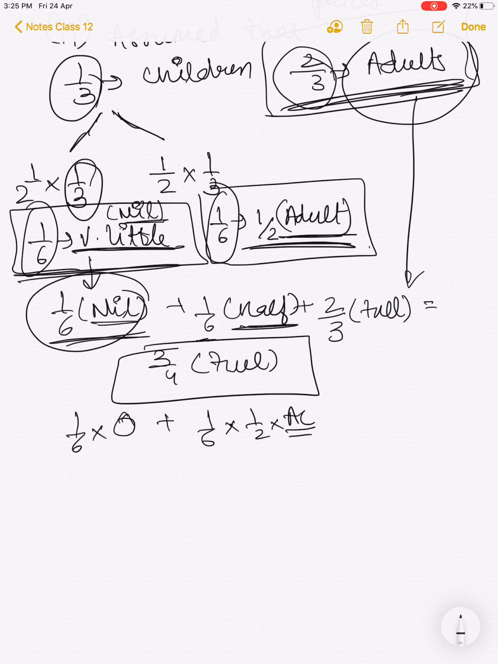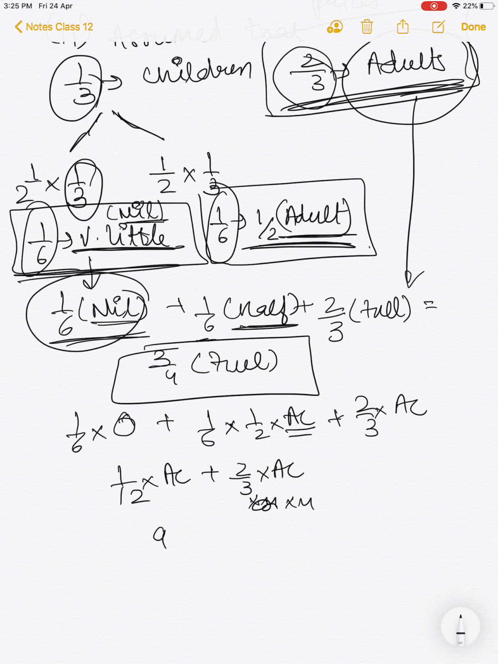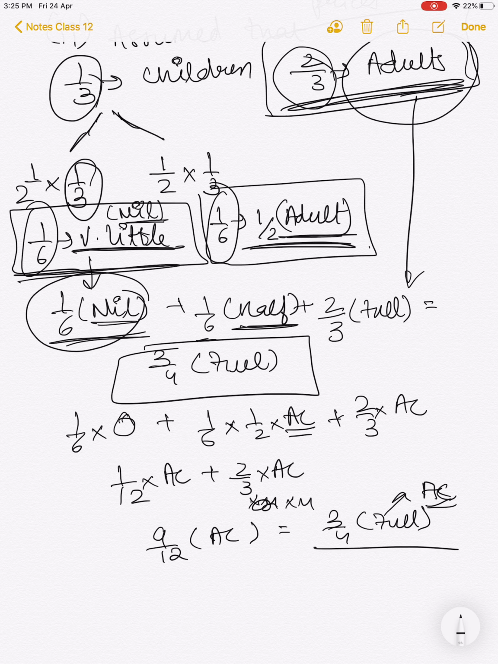Let's just assume AC as adult capacity, and 2/3 of adult capacity. So it goes something like 1/12 of AC plus 2/3 of AC, which makes it into 4, right? So it makes it 9/12 of AC, which makes it 3/4 of full, meaning full AC, or adult consumption capacity. So this is how he came up with the jail cost of living.